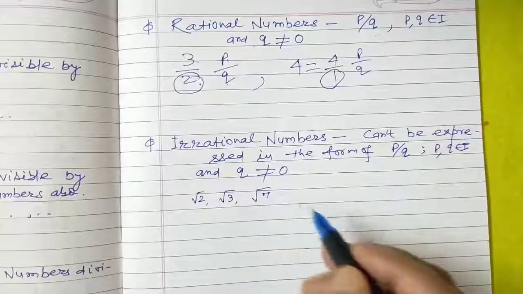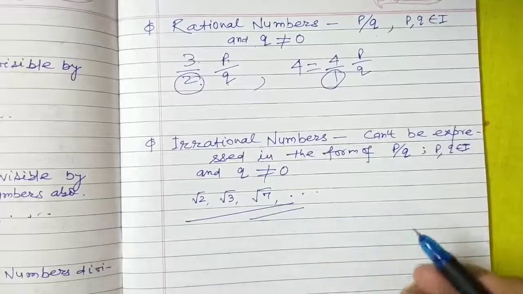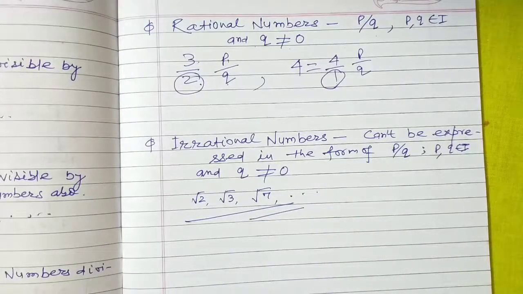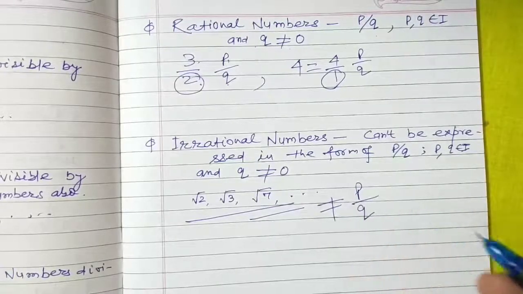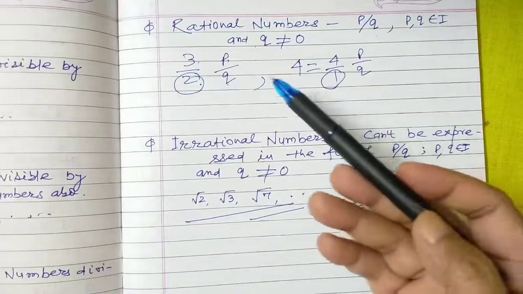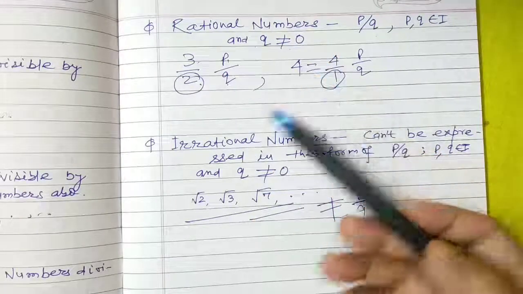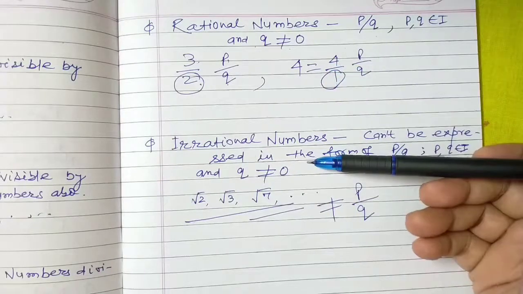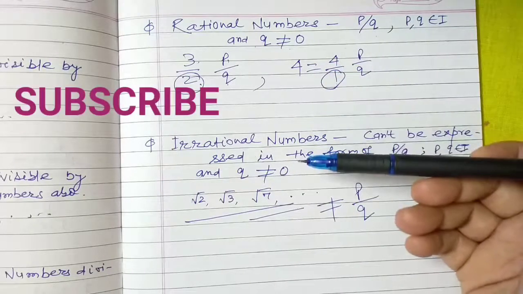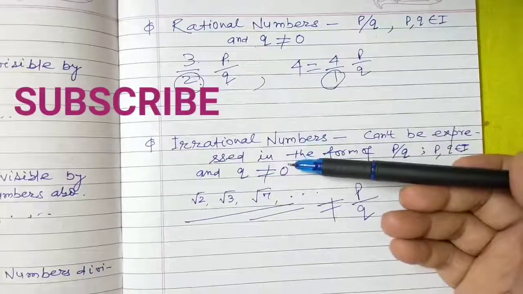Similarly, square root of 7, etc. All these numbers are irrational numbers because they cannot be expressed in the form of p by q, as we have seen in the case of rational numbers. Further, we will have another detailed video on rational numbers and irrational numbers.